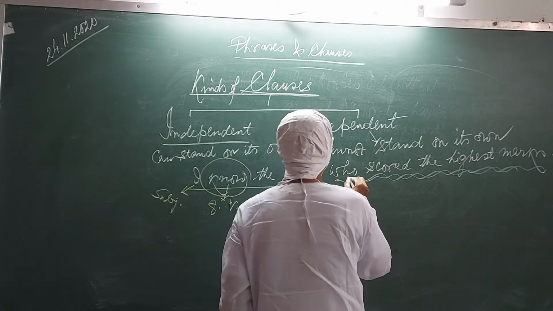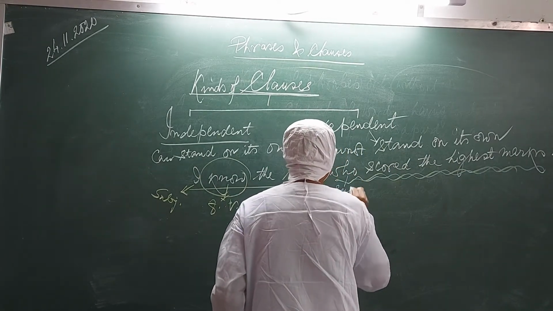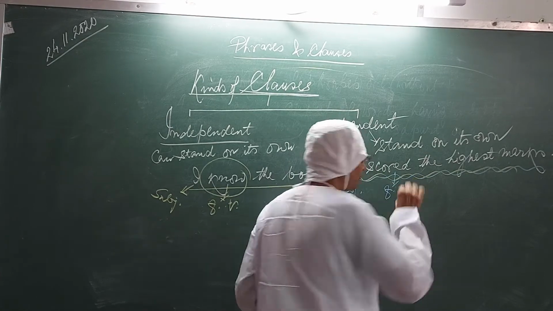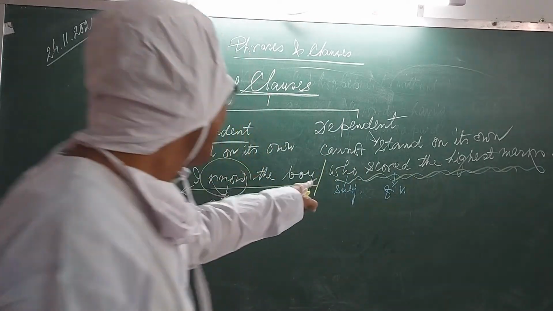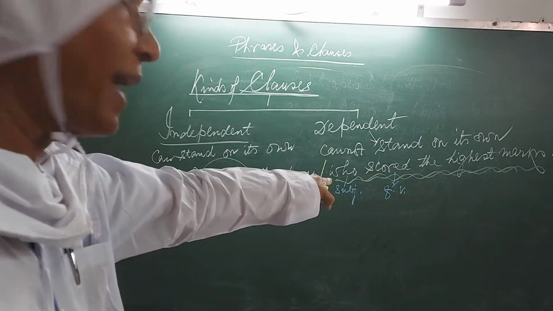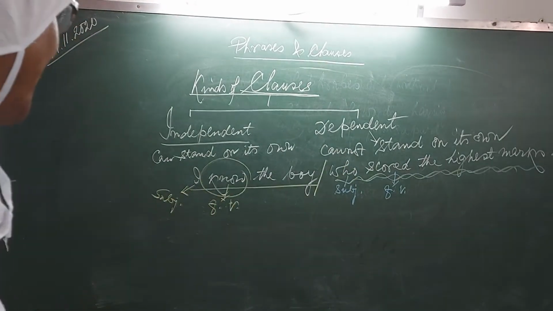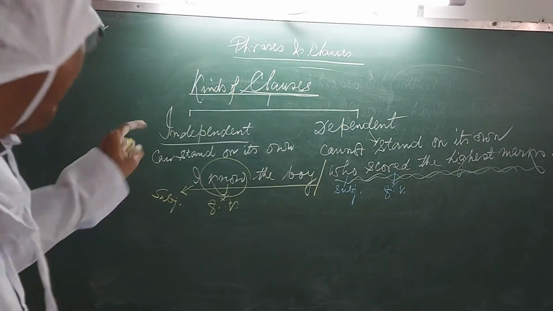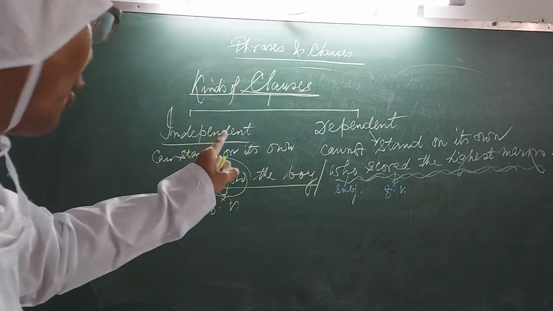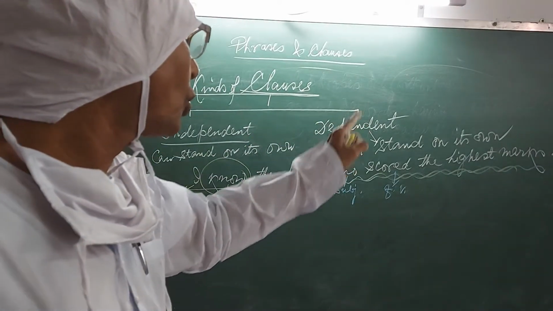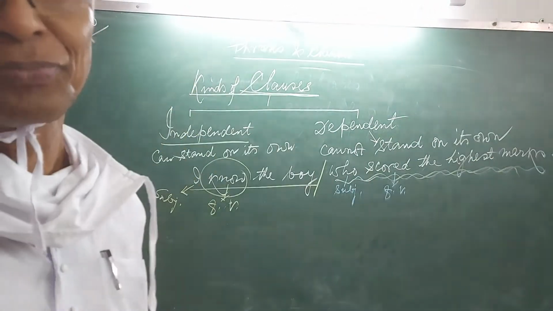Here, who is the subject and scored is the finite verb. So you see there are two clauses. Clause number 1: I know the boy. Clause number 2: who scored the highest marks.